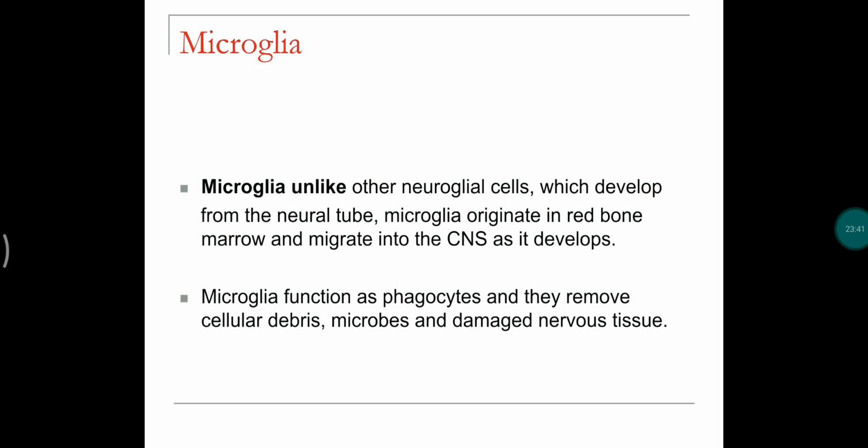Microglia, unlike neuroglial cells which develop from the neural tube, are microglial cells which originate from the red bone marrow and migrate into the CNS as it develops. Microglial cells function as phagocytes and remove cellular debris, microbes and damaged nervous tissue from the brain and spinal cord.